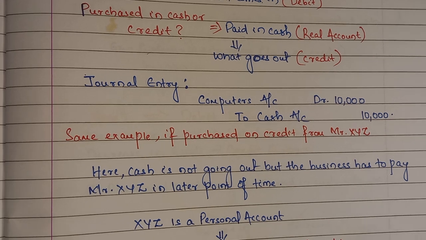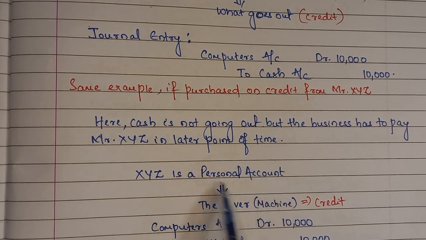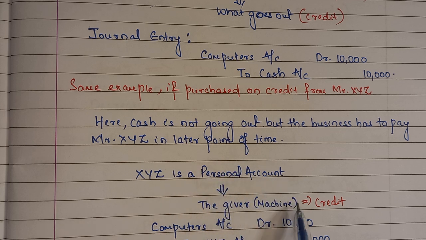And XYZ is a personal account, right? It's an artificial personal account. So he is the giver. He has given the computer, right? What has he given to the company? He has given the computer. So he is the giver. So credit will be given to XYZ. So computer account debited, XYZ account credited, 10,000 rupees.